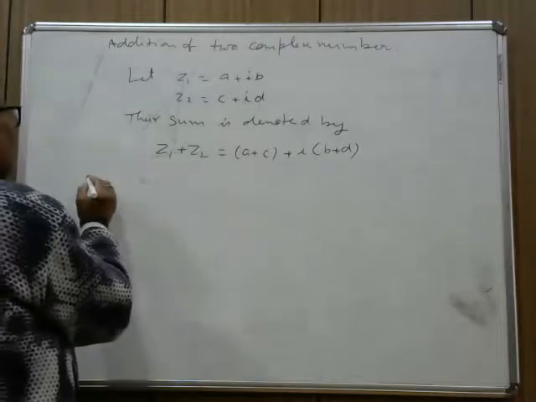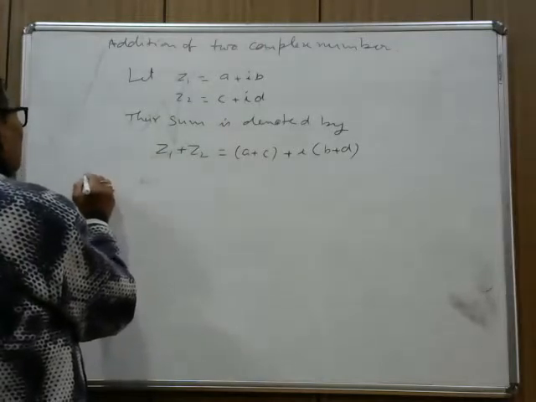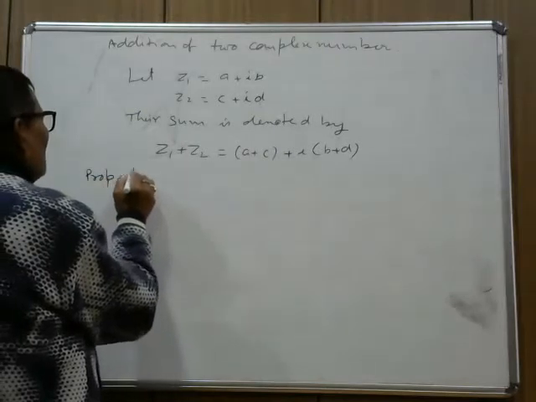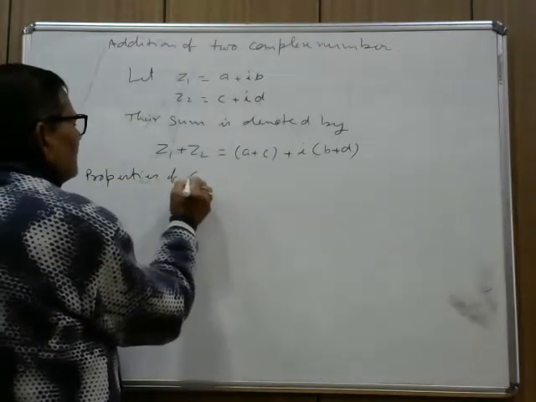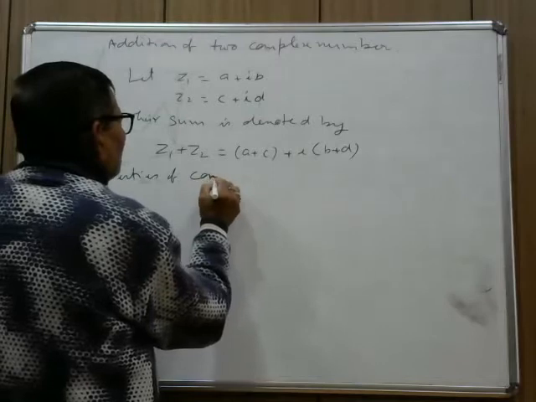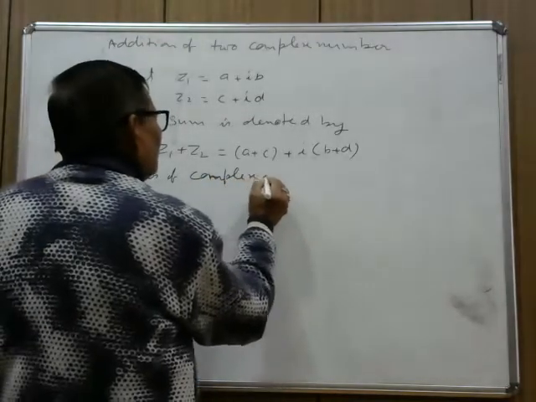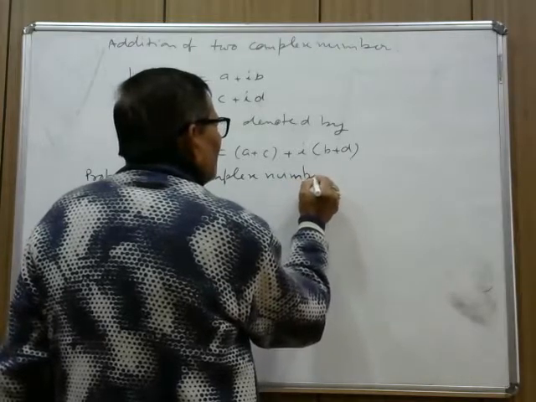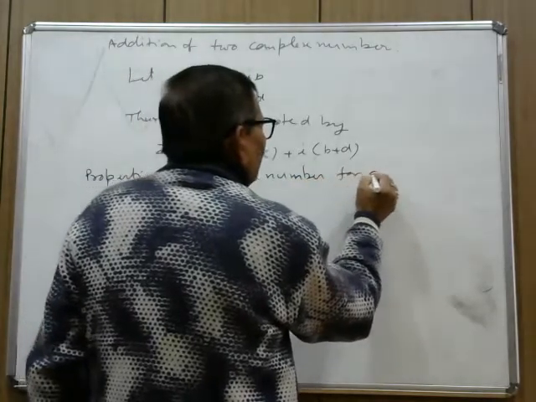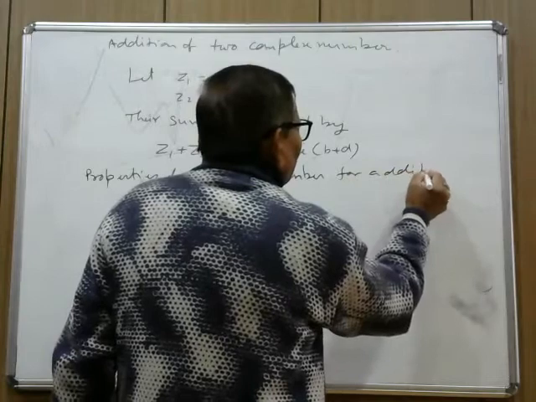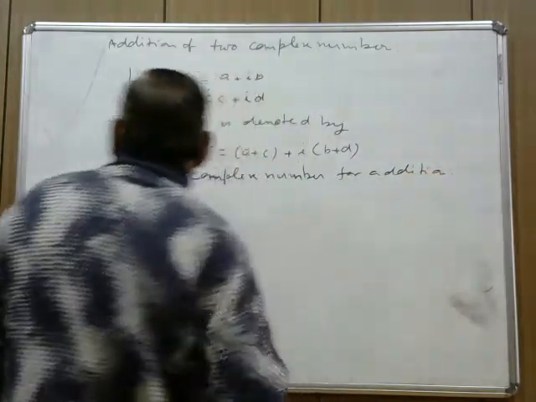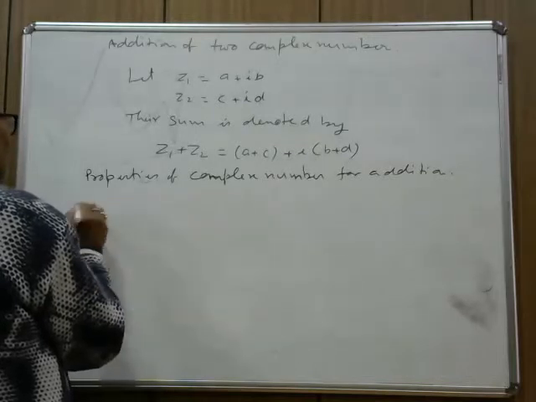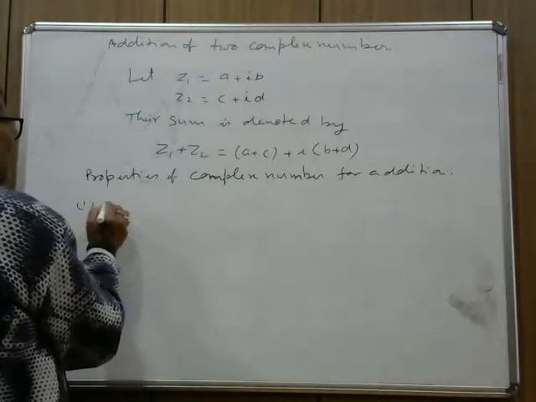Properties of complex numbers for addition. First, the closure property.